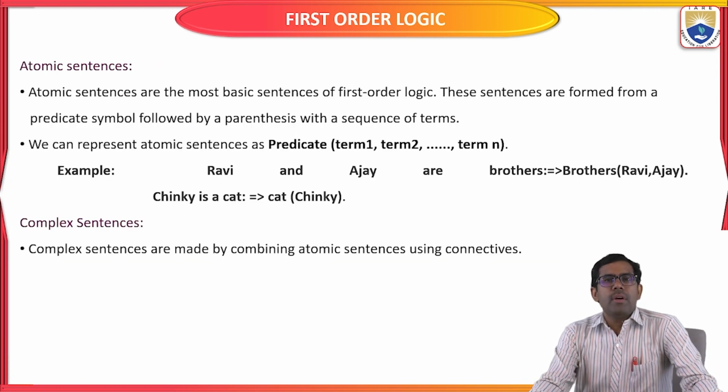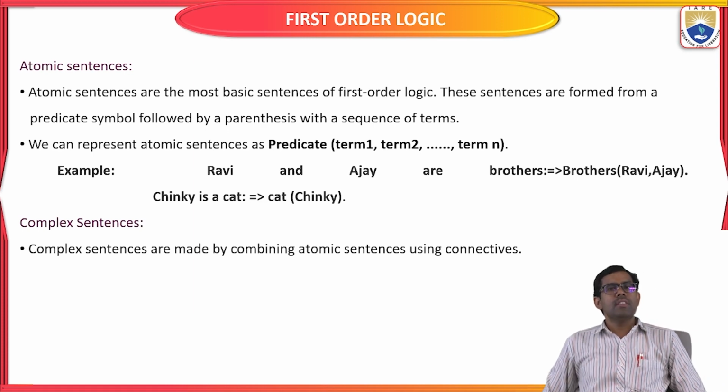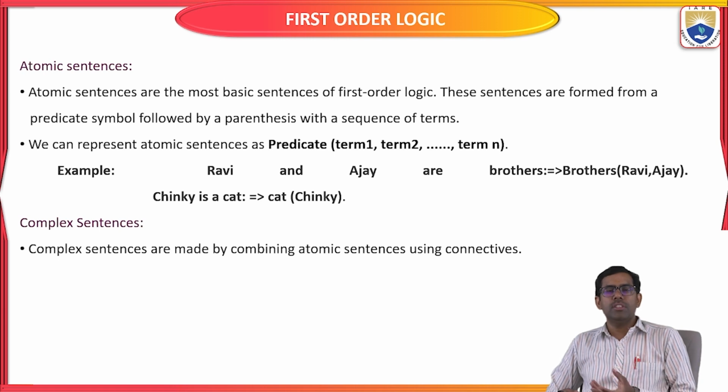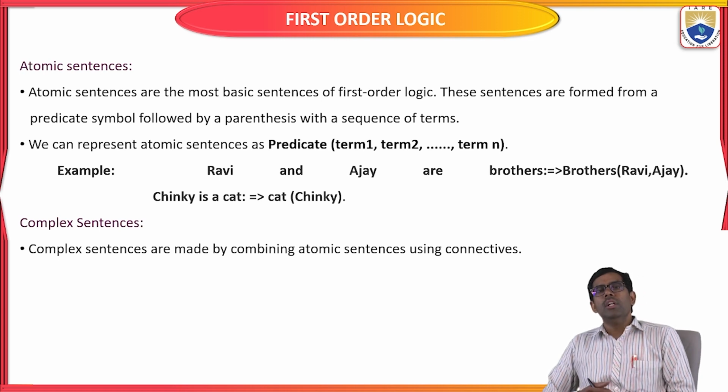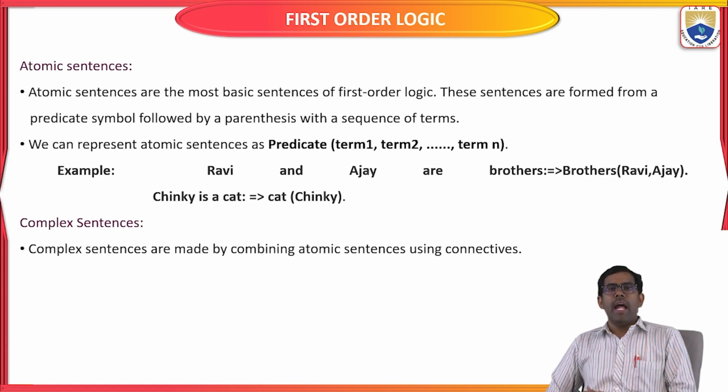Okay, the next one is atomic sentences and complex sentences. Complex sentences are nothing but composite propositions. In propositional logic we already know that we have two classifications, atomic propositions and complex propositions. In first order logic also, we have two classifications. The first one is atomic sentences and the second is complex sentences.